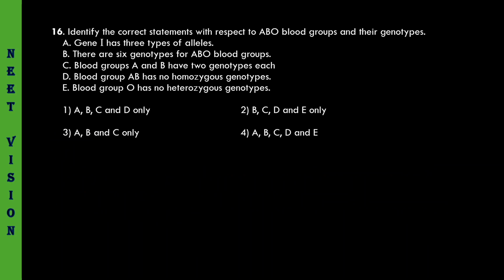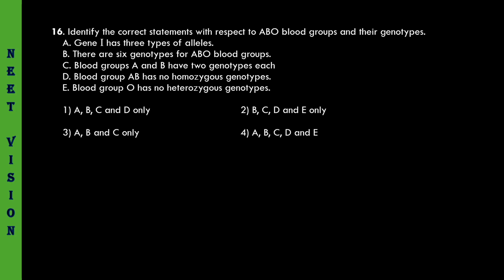16. Identify the correct statements with respect to ABO blood groups and their genotypes. Gene I, that is isoagglutinogen, has three types of alleles. It is a multiple allelic gene. It has three alleles. What are they? IA, IB, and small i, or I naught, we can also call it. Three types. A is a correct statement.